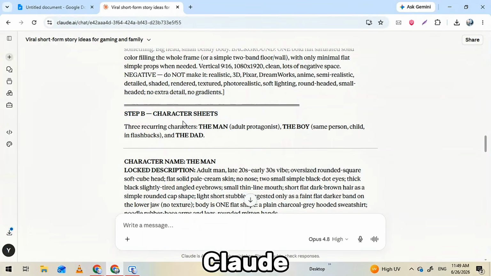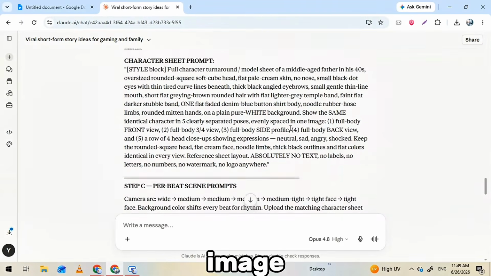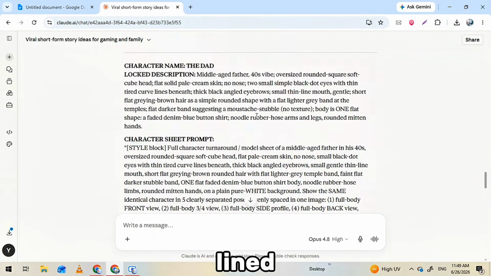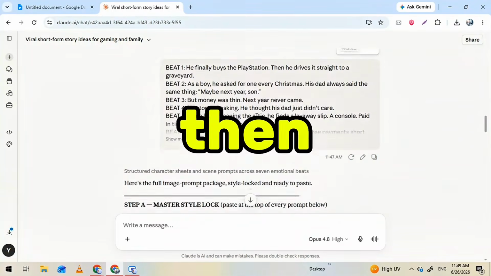Right below that, Claude hands you the image prompts, one for every beat of your story, ready to paste straight into your image generator. Characters locked, prompts lined up. Next step, the fun part. We turn these into actual images, then into moving video.